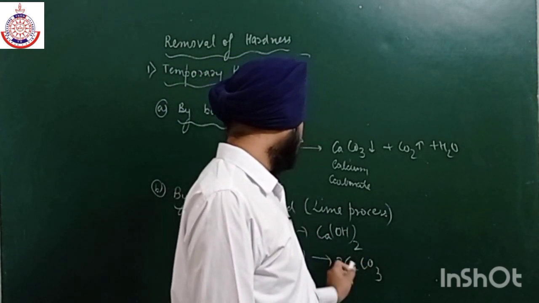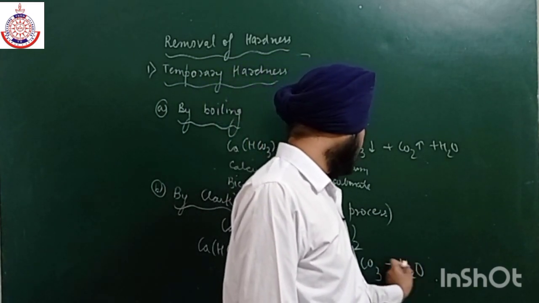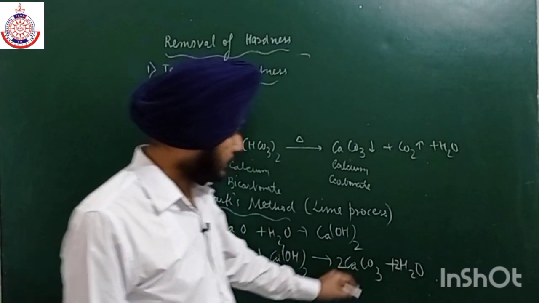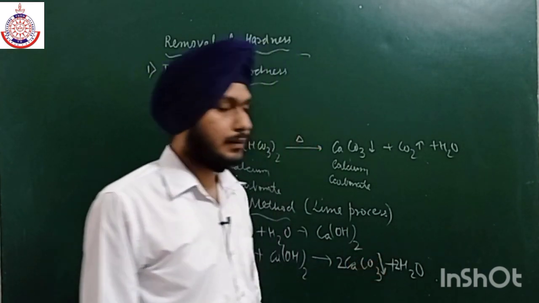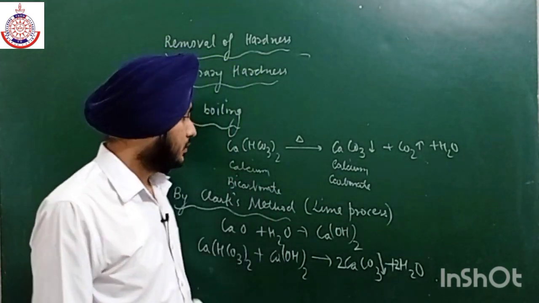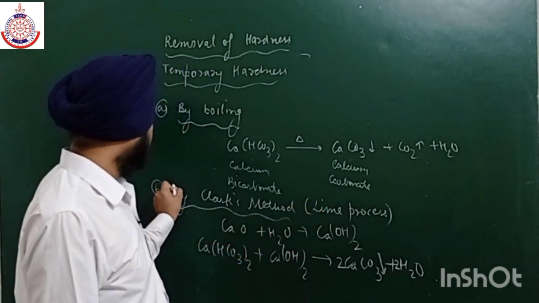Okay, twice plus water. Okay, 2 molecular water we get. Okay, so this is the whole reaction. Again, this calcium carbonate is in the form of precipitate, and we can easily separate it out by filtration. Okay, so these are the two main important methods in which Clark process is more efficient,